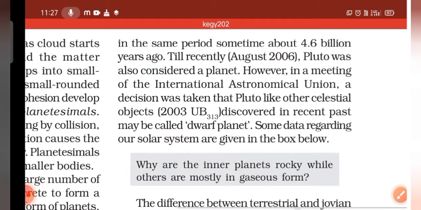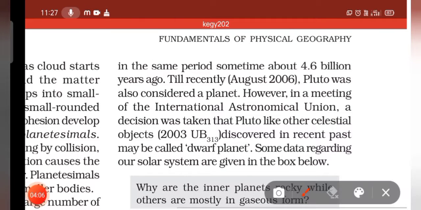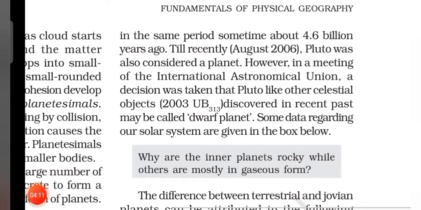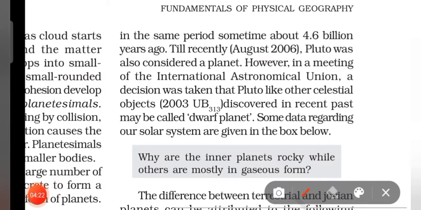Till August 2006, Pluto was considered a planet, but after that, in a meeting of the International Astronomical Union, they considered it a dwarf planet. Pluto is no more a planet. It's a dwarf planet.